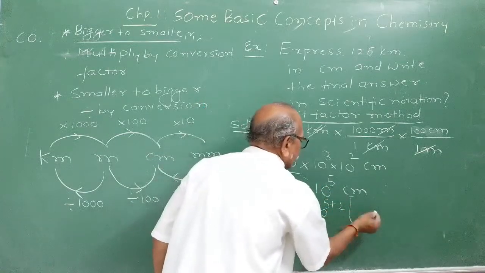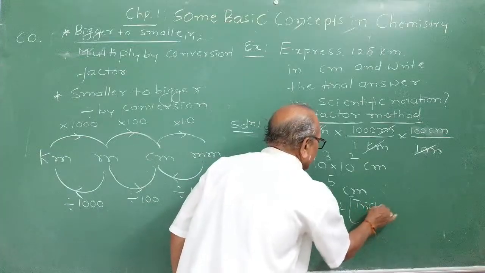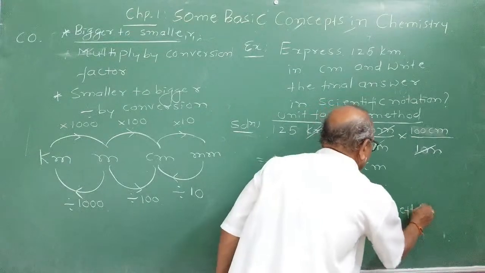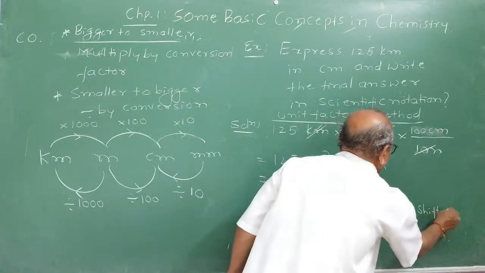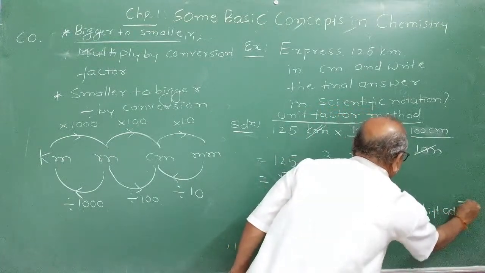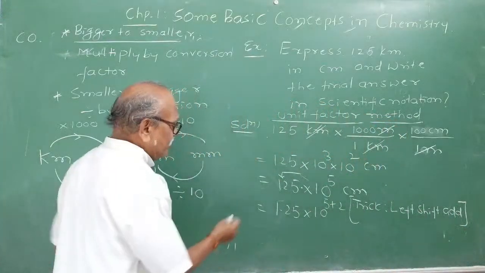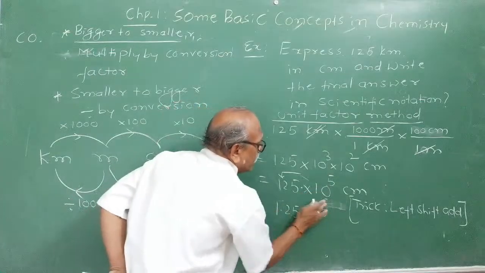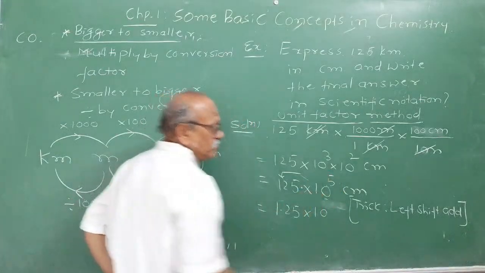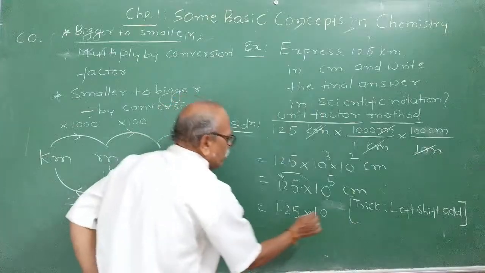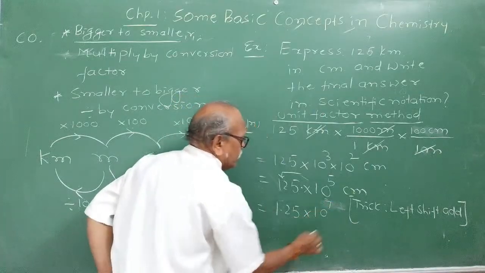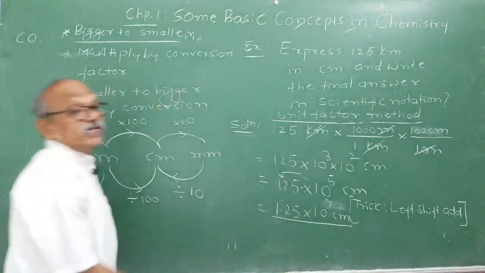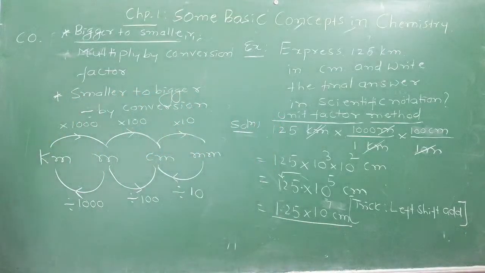The trick is: left shift, add. See how many digits you shifted to the left? 2 digits. Then you have to add 2 to the power 5. Then it becomes 10 raised to 7 centimeters. This is called the unit factor method.